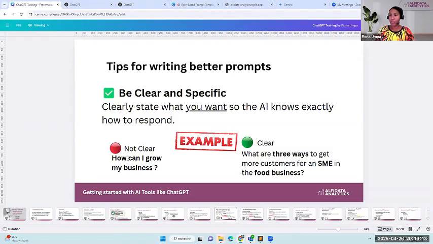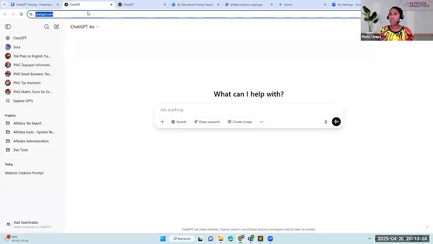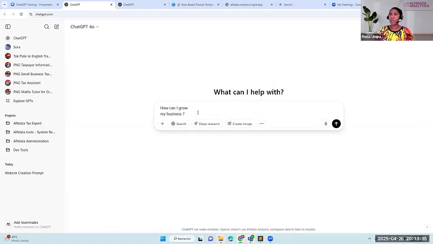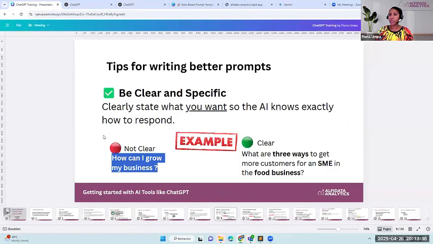Let's see how this is going to work if we take this prompt and put it into ChatGPT. I'll copy this one that's not clear. I'll go over to my connection in ChatGPT, and then we're going to ask it. Before I paste my prompt here, as we saw, the prompts are the instructions.